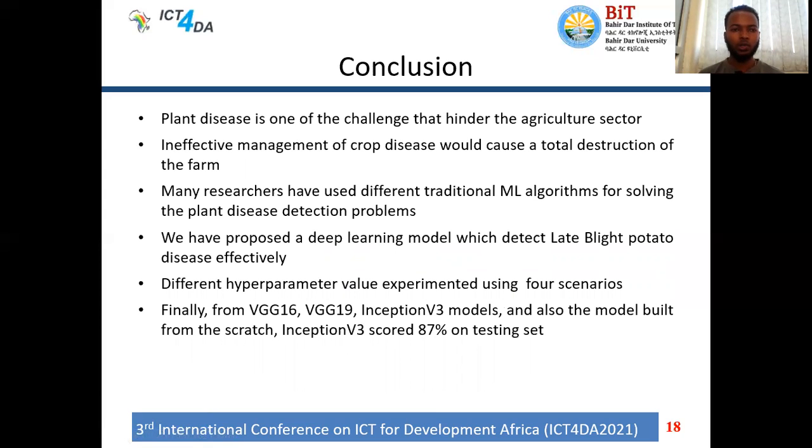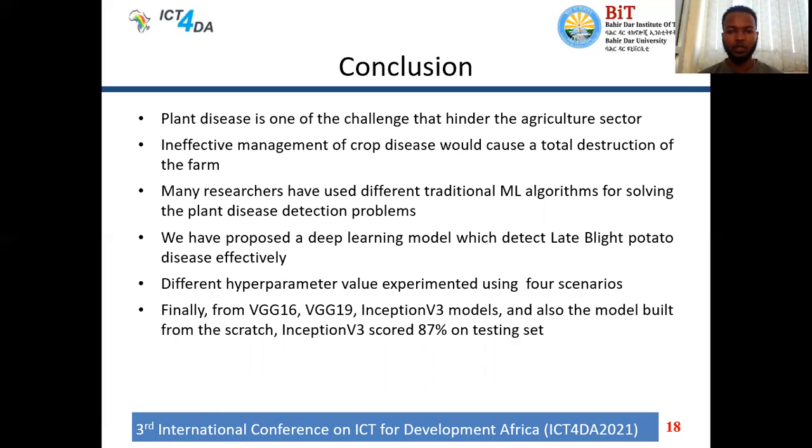When we come to the conclusion, plant disease is one of the major challenges that hinder the agriculture sector, and ineffective management of crop disease would cause total destruction of the farm. Previously, many researchers have used different traditional machine learning algorithms for solving the problem of plant disease. In this paper, we have proposed a deep learning model which is capable of detecting plant disease effectively.